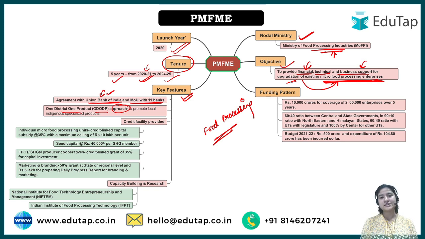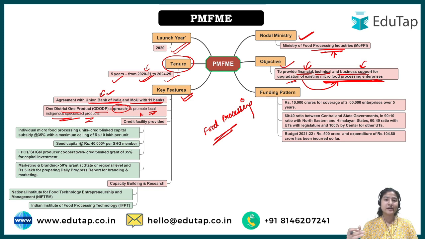What does it mean? Basically, see, in every area there is something that is very famous, right? So here the aim of the government is to popularize or promote that particular local indigenous specialized product. For example, it's very common when we say Agra ka petha, right? So similarly, every region must have something that is quite famous, and instead of going for some random businesses which every state and every country does, the motto here is to promote that one thing that is quite famous of that area, and that would give them more profit.